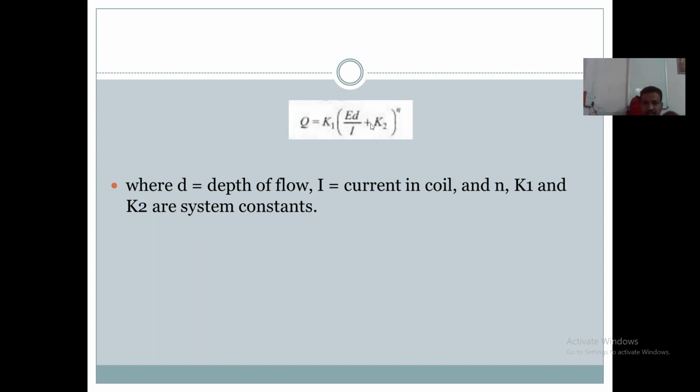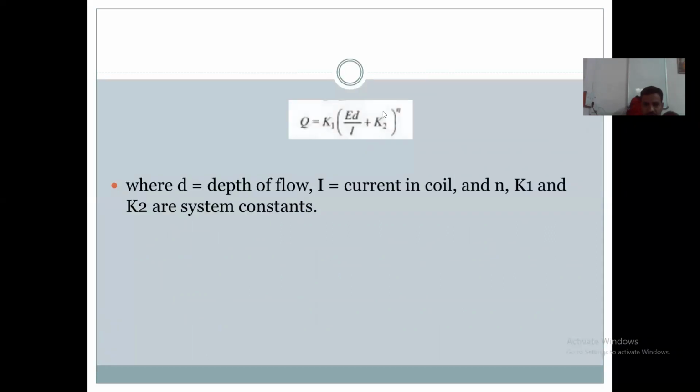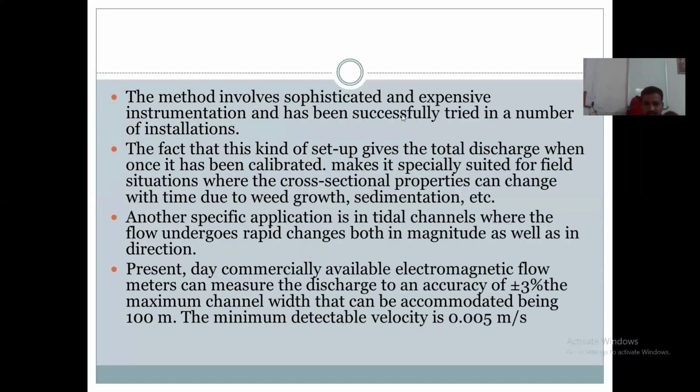In this, what is D? D is the depth of flow at that location. What is I? Capital I is the current in the coil. And what is E? E is the signal output. And N, K1 and K2 are the system constants.